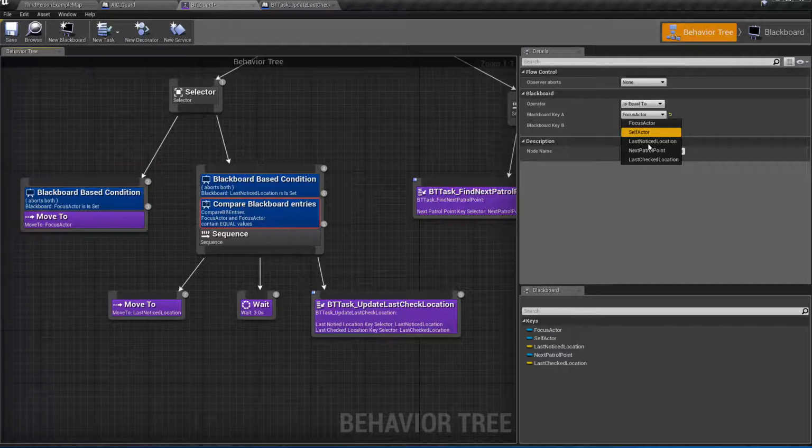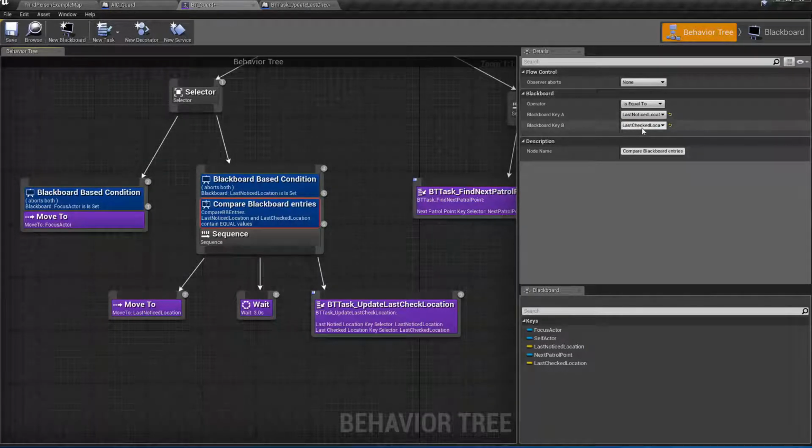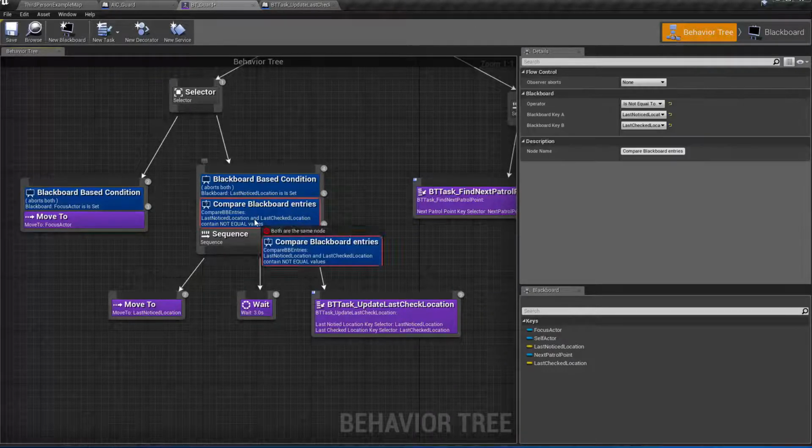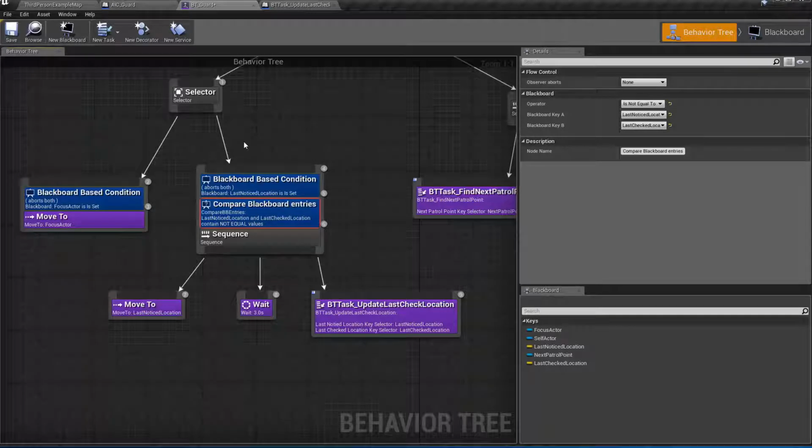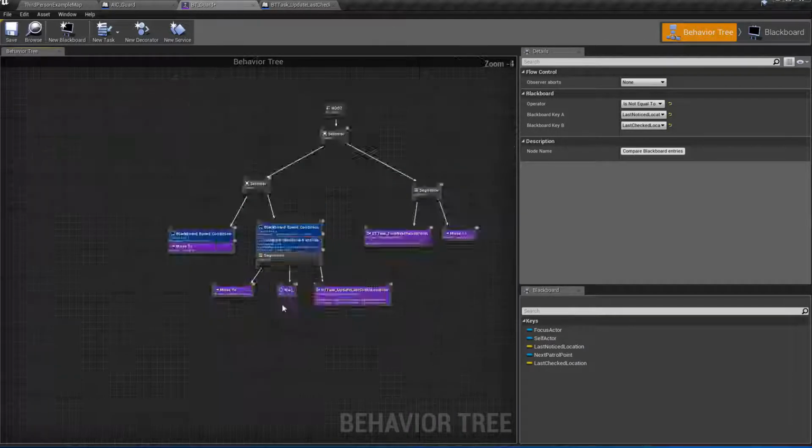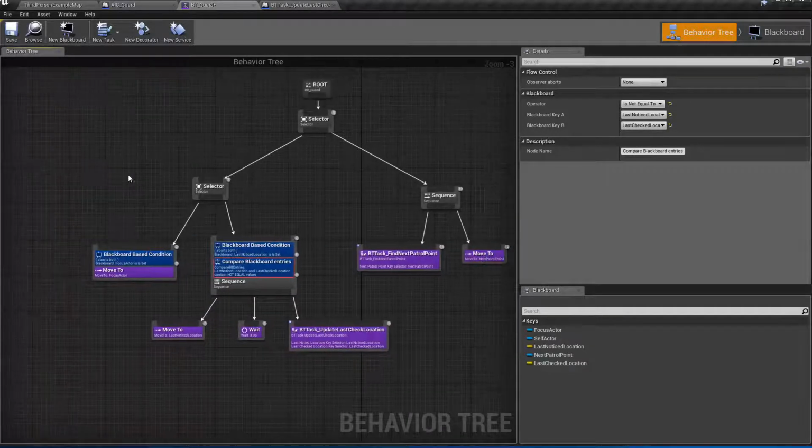And in the Blackboard interface, I'm going to check those two. So last notice location and last check location have to be not equal. So there's going to be a new last notice location in order for me to go check there. Otherwise, I have checked there already, so this will never allow the logic to go through. The observe abort will be nothing because I don't really need to abort anything, just like a blocker for this to happen again. Okay, cool. So let's test our logic.